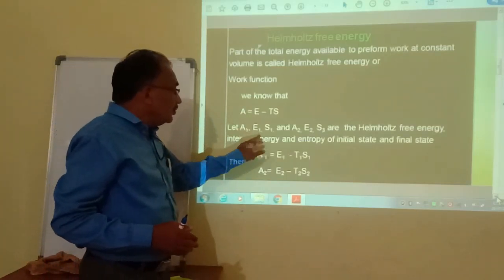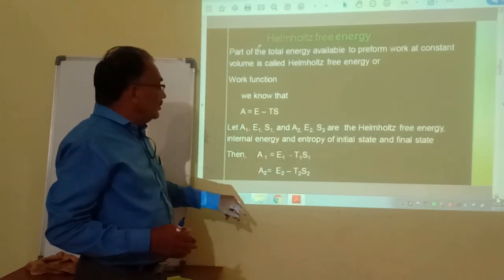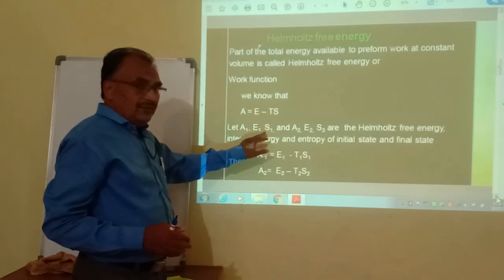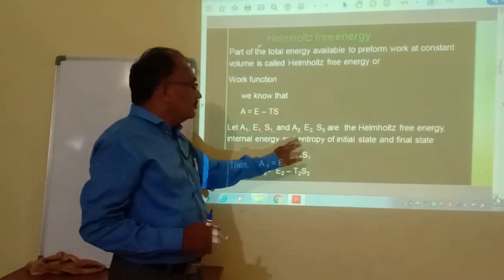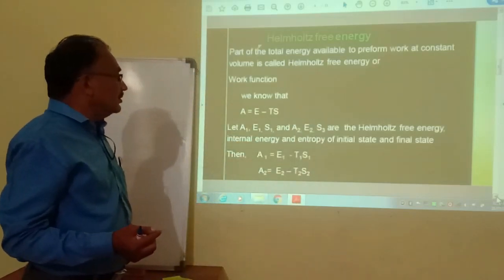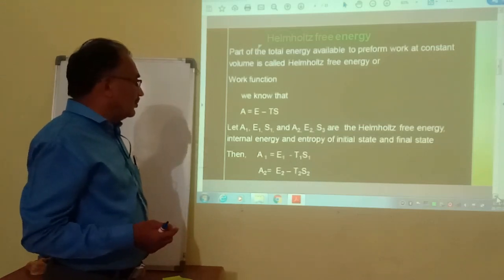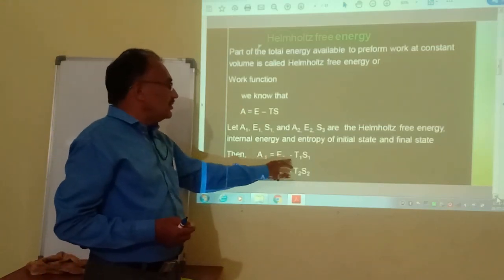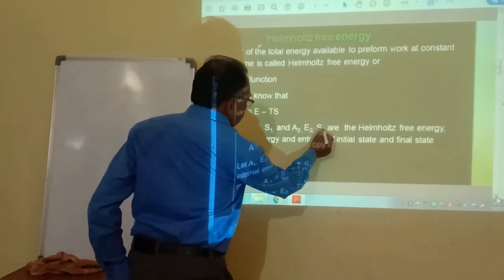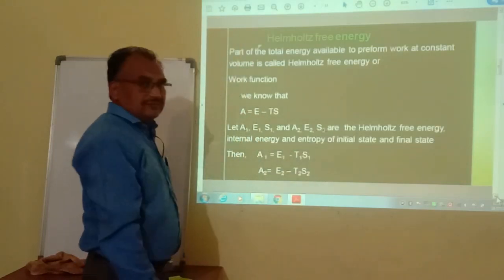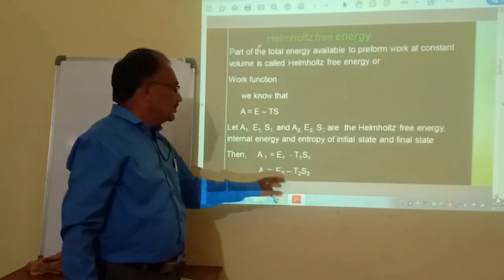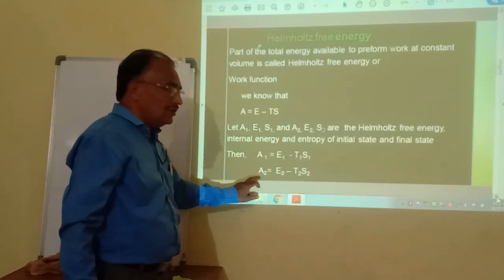Suppose A1, E1, S1 are the free energy, internal energy and entropy for the initial state, and A2, E2 and S2 are those for the final state. Therefore A1 is equal to E1 minus T1 S1 for the initial state, and A2 is equal to E2 minus T2 S2 for the final state.